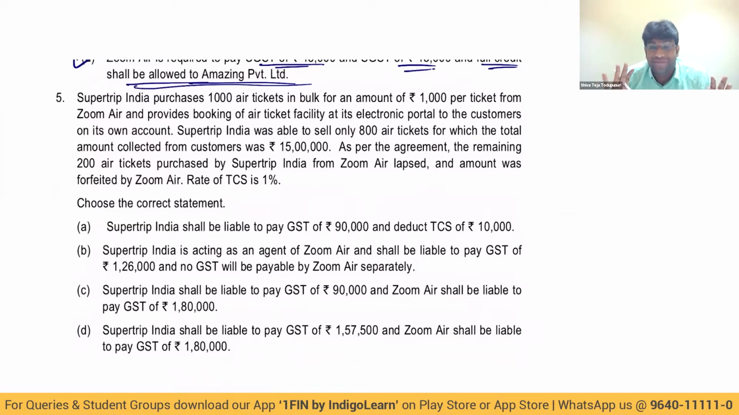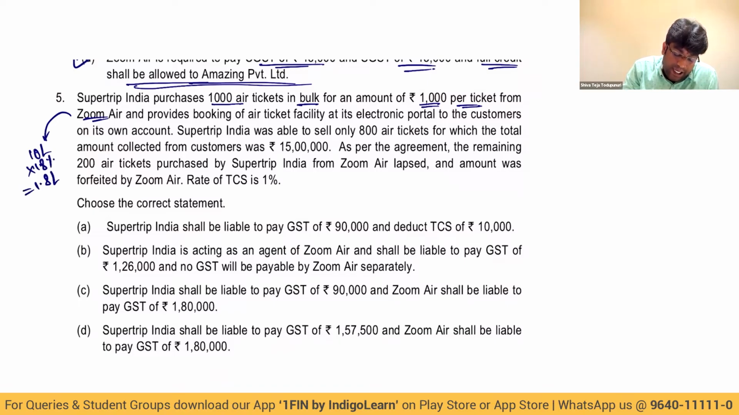No compromise. Then, Super Trip India purchases 1,000 air tickets in bulk for an amount of 1,000 per ticket from Zoom Air. That means what? In the hands of Zoom Air, how much is the value? 1,000 into 1,000. It becomes how much? 10,000, 1 lakh, 10 lakhs. On 10 lakhs, 18% GST, which is 1.8 lakhs. This will become liability for Zoom Air. And it provides booking of air ticket facility at its electronic platform to the customers on its own account. So first they purchase 1,000 tickets in bulk and they are selling through their own portal.